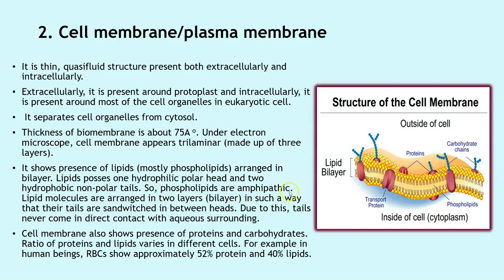So phospholipids are amphipathic. Lipid molecules are arranged in two layers, bilayers, in such a way that their tails are sandwiched in between their heads. So this is the first layer and this is the second layer. You can see the tails are sandwiched between the heads. Due to this, tails never come in direct contact with the aqueous surrounding. Cell membranes also show the presence of proteins and carbohydrates. Ratios of proteins and lipids vary in different cells. For example, in human beings, RBC show approximately 52% proteins and 40% lipids.